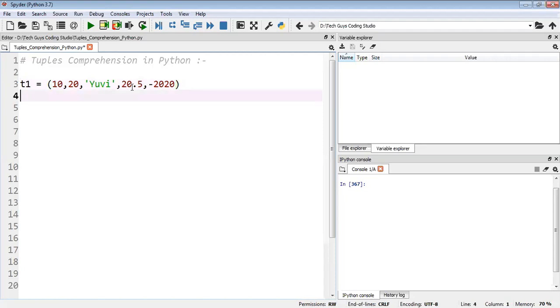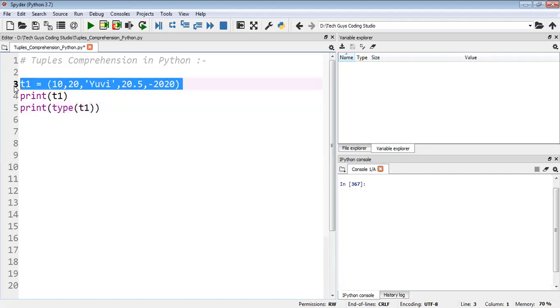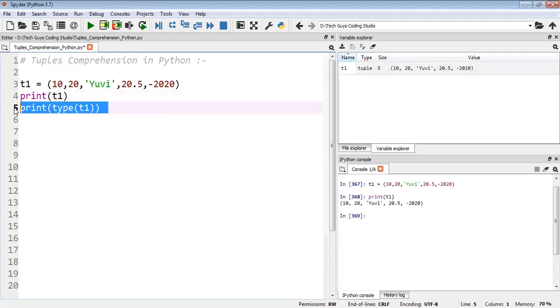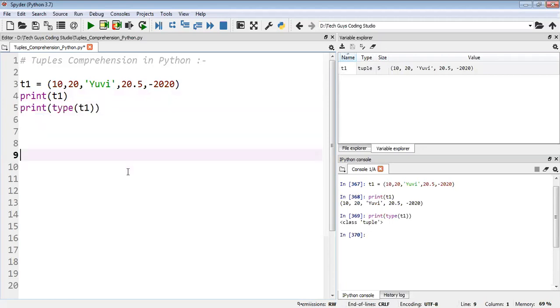First I'll display t1 and check the type with the type function. I'll execute this one. We can see the type is tuple. This is the tuple value and this is the type. Like this, we can define the tuple.